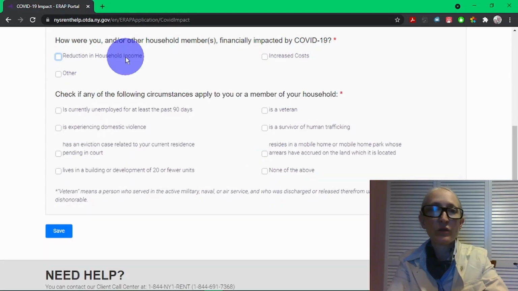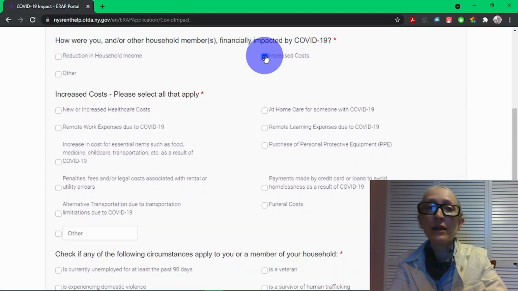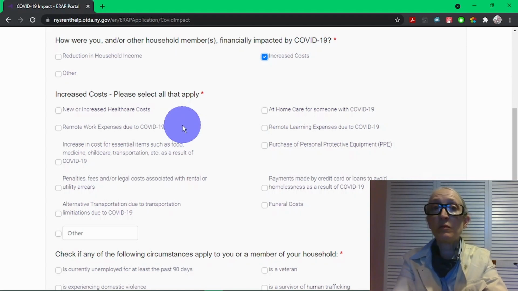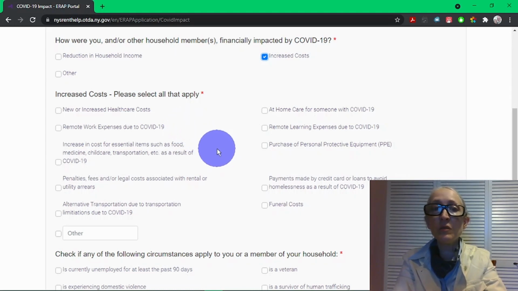Could be anything, right? And then you might have been impacted by COVID-19, not because your income is reduced. Your income could be just the same as it used to be, and you could still be impacted by COVID-19 for this program. You might have had increased costs. And if that's the case, again, you're going to have a bunch of different specific things to fill in, as well as other. So this could be new or increased healthcare costs. Could be remote work expenses because maybe you had to buy some equipment or get some internet capability to work remotely. It could be increased cost for essential items such as food, medicine, childcare, transportation.